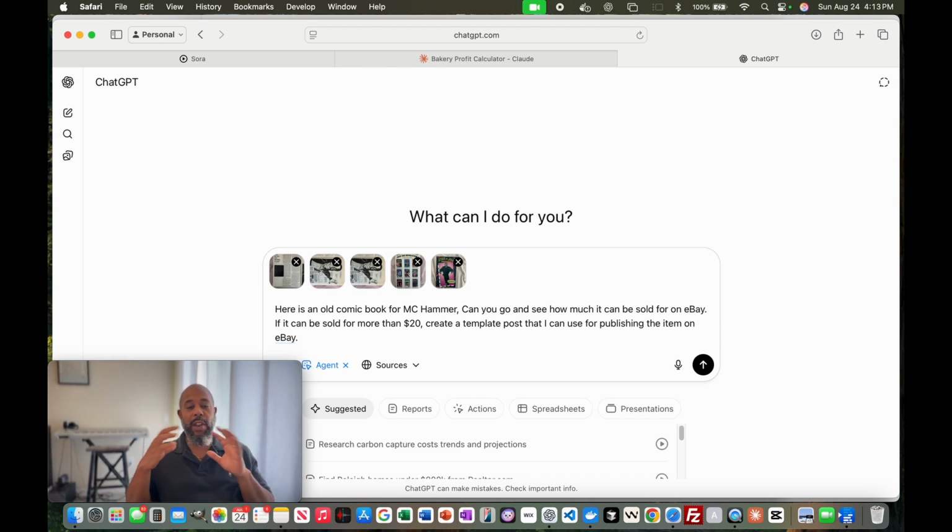I wanted to use these pictures, and really I could just use the cover, but I gave it a variety so it has an idea of what this is. And search the internet, see how much it's worth, and if it's worth more than $20, if it thinks I can yield more than $20 on eBay, put together a template description and publishing settings that I could use for putting it on eBay.